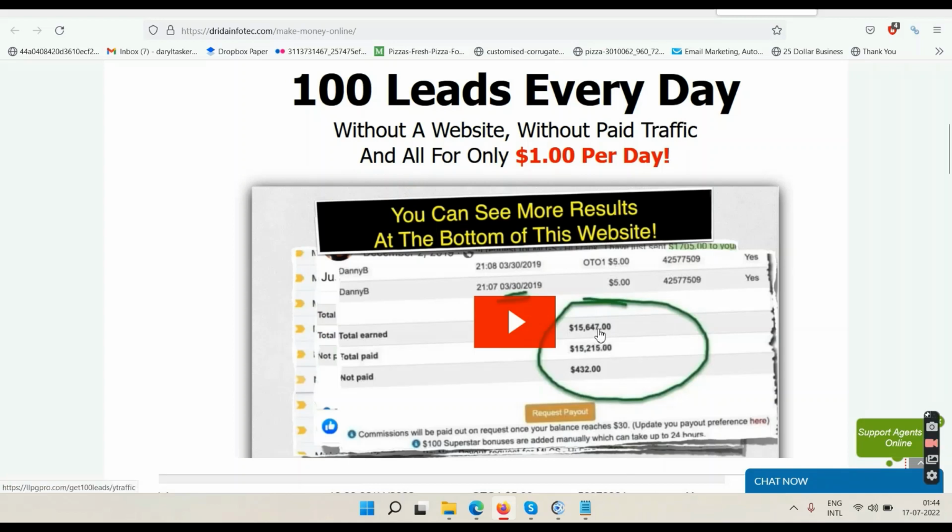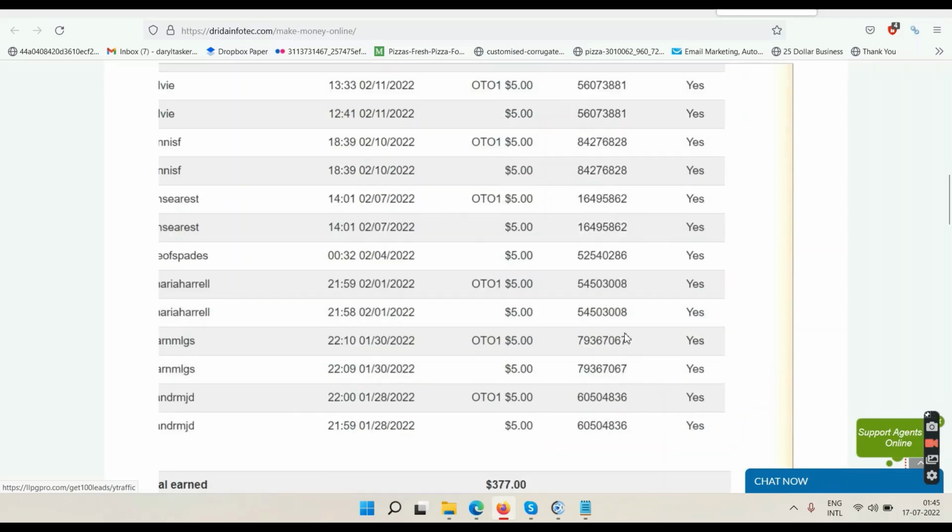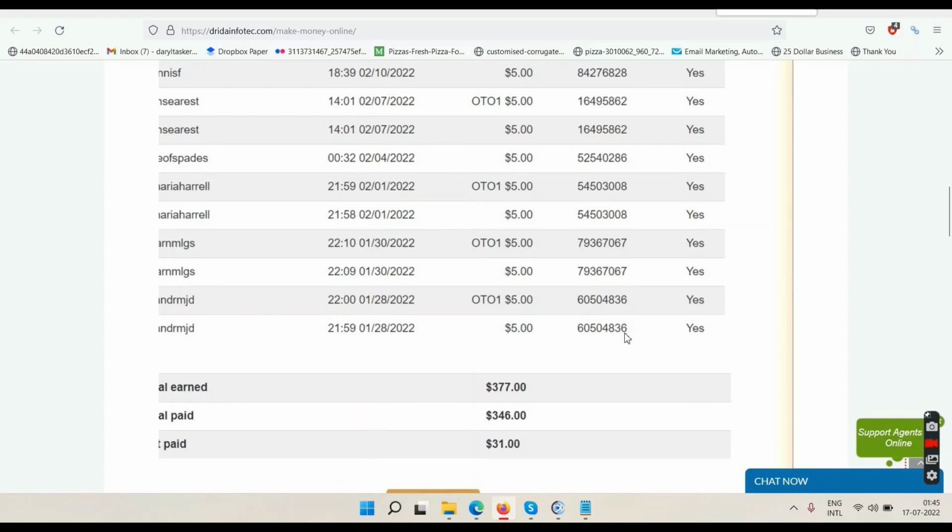So here are the proofs. You can see they have made 15,000 plus with the system. I have made 377 so far. When I am recording this video, you might be watching this video on my YouTube channel, but this data will change because this is a recurring commission. Okay, so these numbers keep adding every month, and this number will change. I don't know when you're watching this video, so whatever numbers you see, those will be the updated numbers.